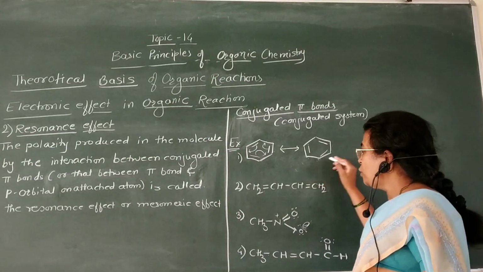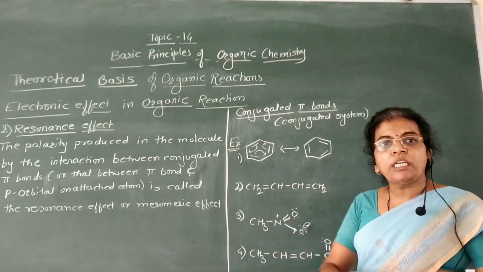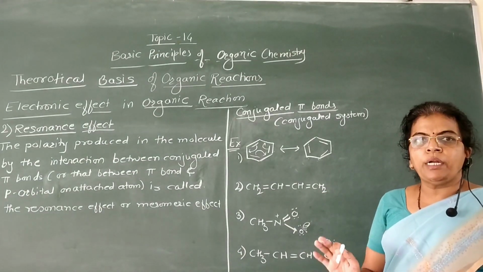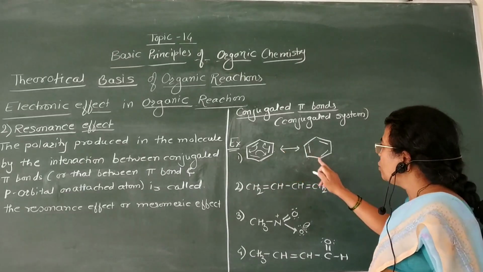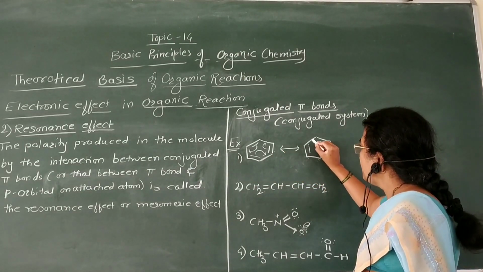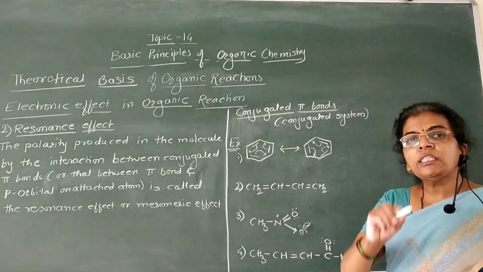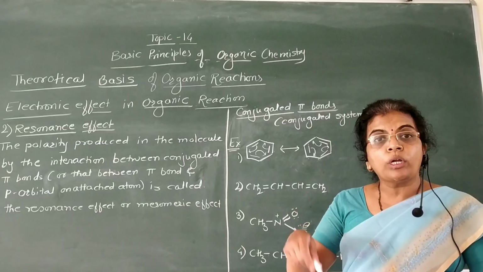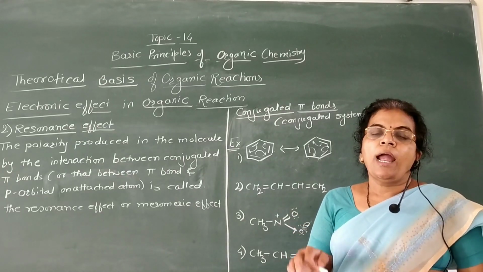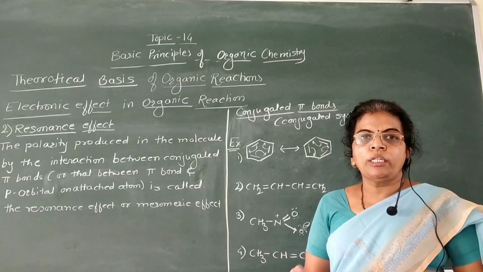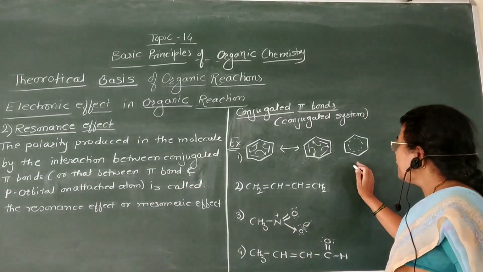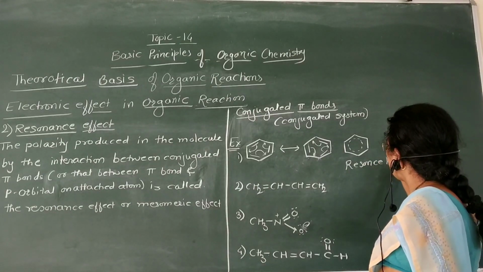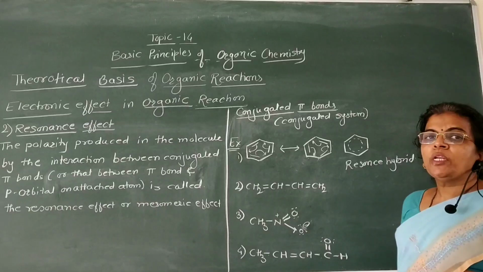Now the resonance hybrid. This process is carried out continuously in the molecule in the ground state. Therefore it is a permanent effect. This structure changes to this structure, and again this structure changes to this structure. That is, this delocalization of pi electrons in the benzene ring is carried out continuously in the molecule at the ground state. Therefore the resonance hybrid of benzene is like this. This is the resonance structure of benzene.